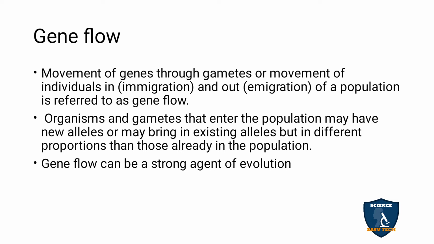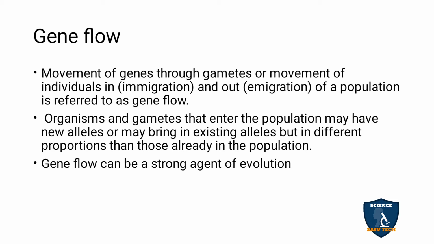The organisms and the gametes that enter the population may have new alleles, or may bring in existing alleles but in different proportions than those already in the population.